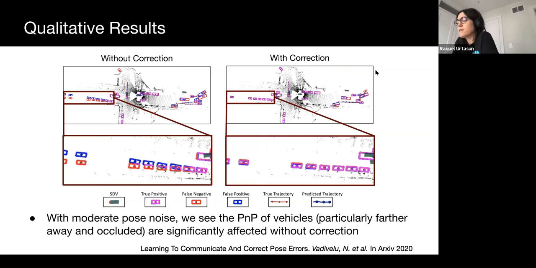Here is another qualitative example. We can clearly see in the zoom-in section the effects of rotational pose error as the outputs are rotated away from the ground truth. Long-range detections are severely affected by this type of error.